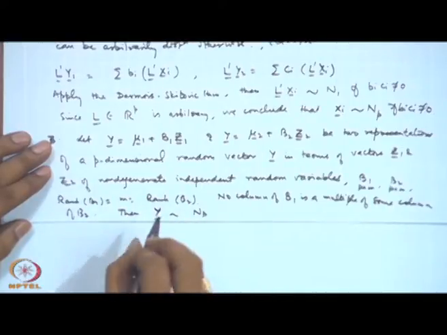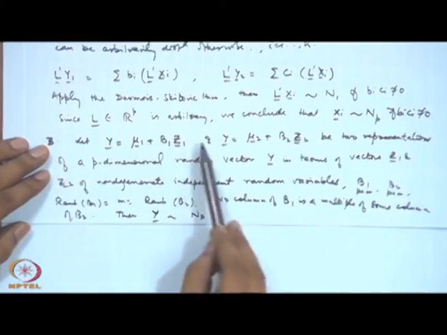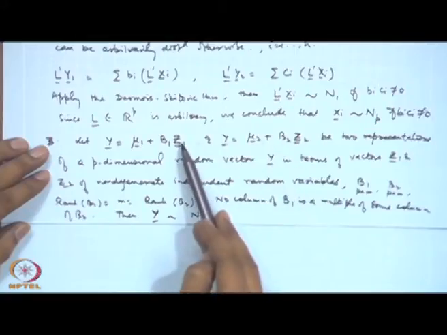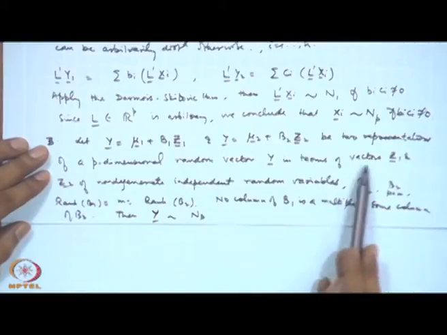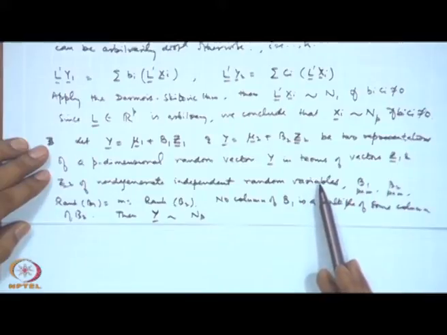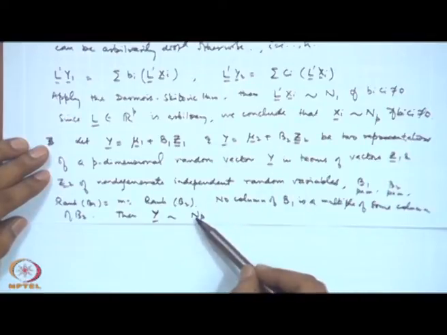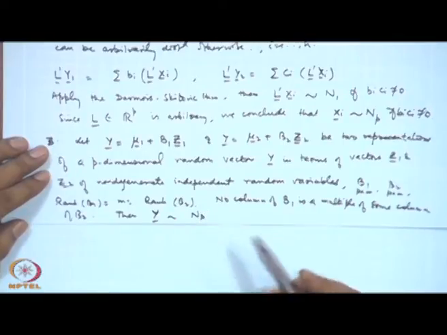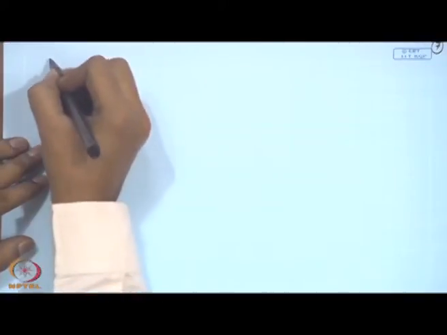Now you see here I am actually using the representation that I gave as an alternative definition of the multivariate normal distribution, but in that one Z1 and Z2 were vectors of IID standard normal variables. Here I am saying that this is a vector of simply non-degenerate, independent random variables, and then just by putting a condition on B1, B2, we are getting that Y must have a multivariate normal distribution. So, this is also a very powerful characterization of a multivariate normal distribution.